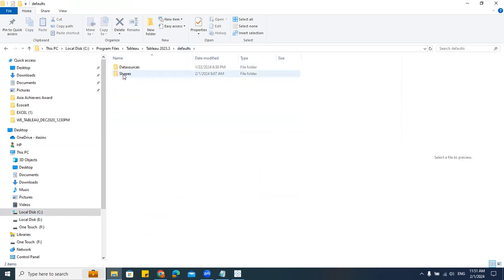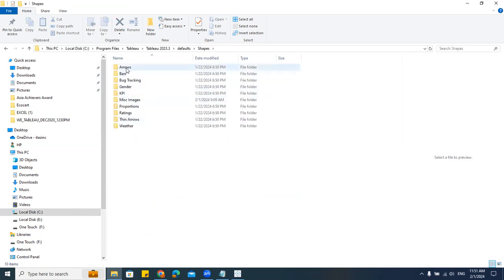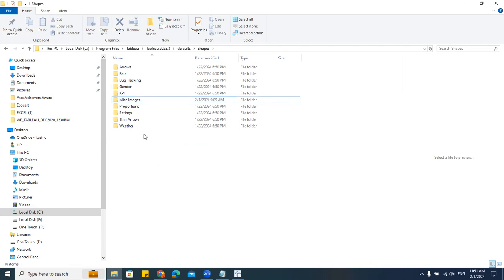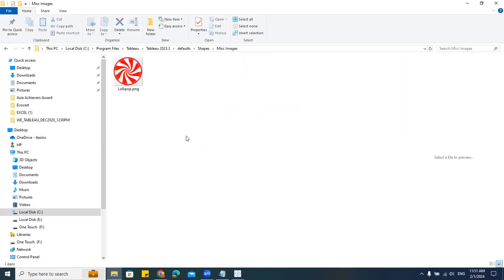Okay, see defaults, and I have the shapes. Right? When I click on the shapes, all the folders are there. So this folder I have created. You can right click and create a folder here, but for this, you should have admin permission. I'll create a folder and add any images in that particular folder.